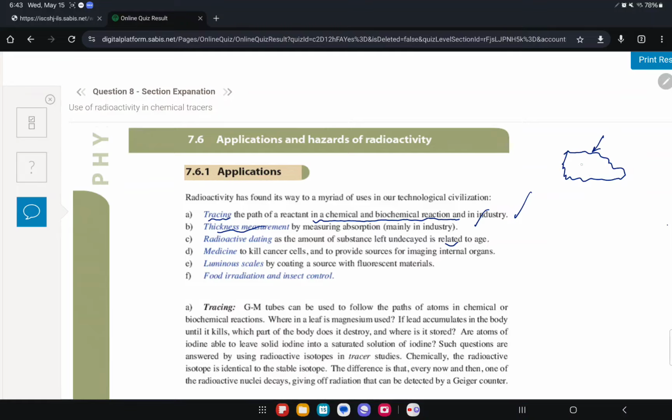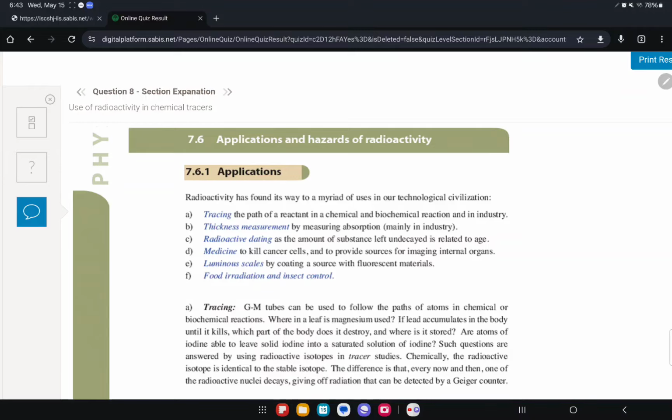The scientists would test it and see how much carbon 14 is in it. If there's less carbon 14, that means it's older. If there's still a lot of carbon 14, then it's new. Why? Because as time goes on, the carbon 14 decays. So the less carbon 14, the more decays, which means there was more time for it to decay, so it's an older sample.